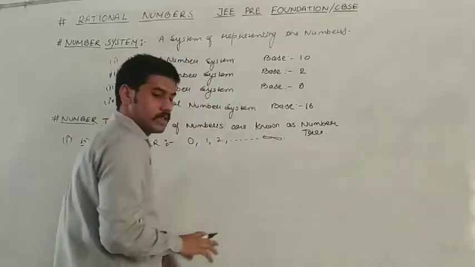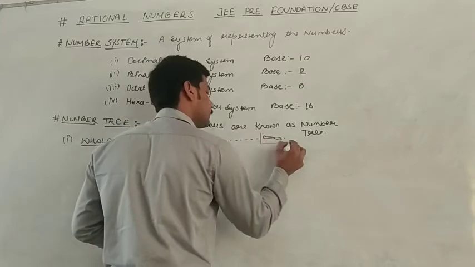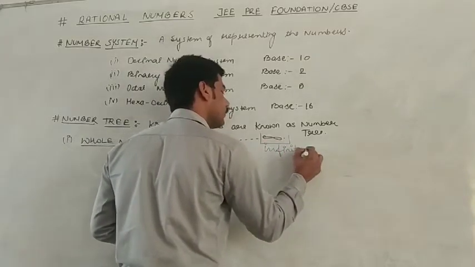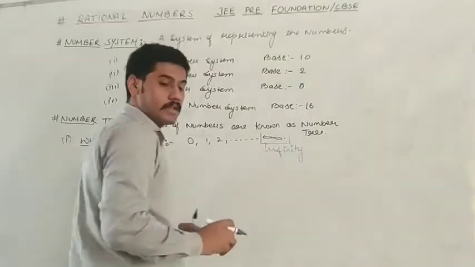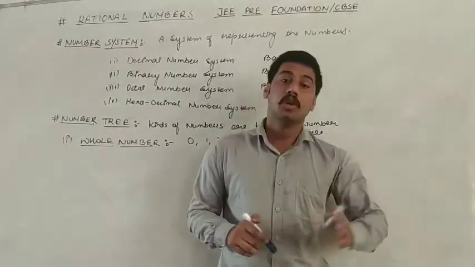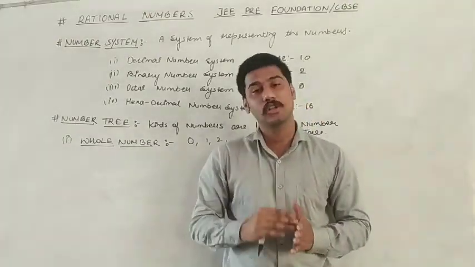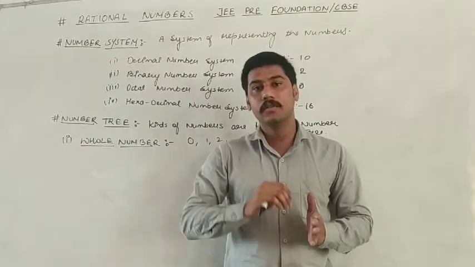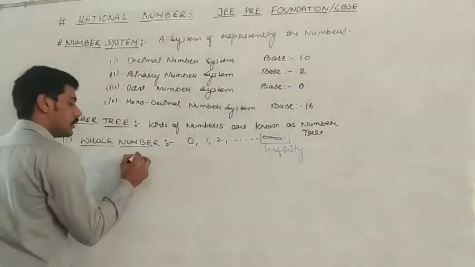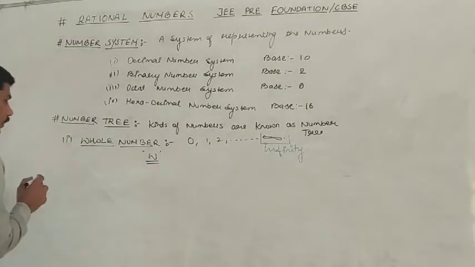till this sign. This sign is known as infinity. Now what is infinity? Numbers that have no end are known as infinity. Now what is the mathematical definition of infinity? I will give you later. The representation of whole number is caps lock W.